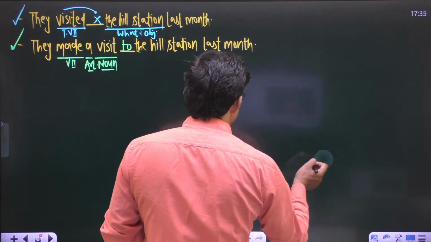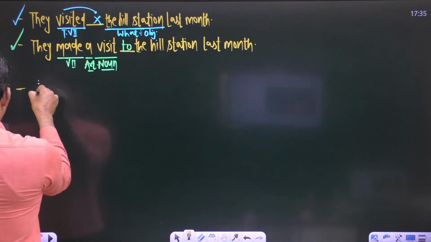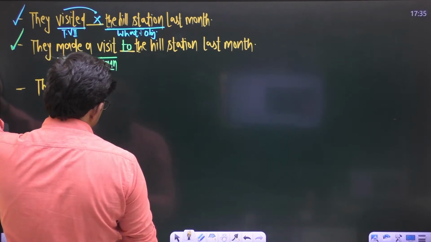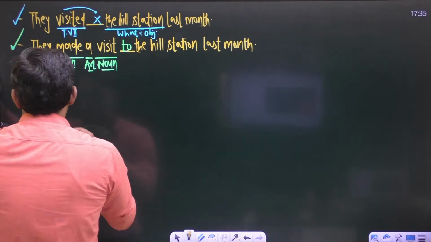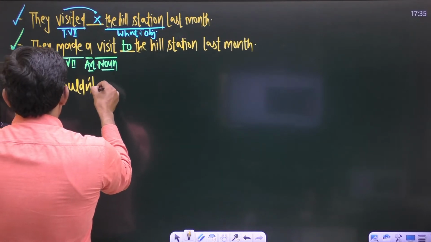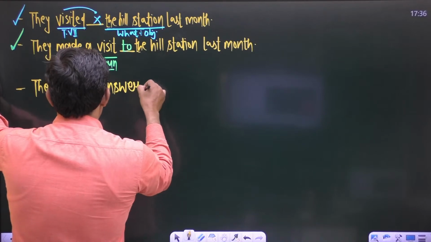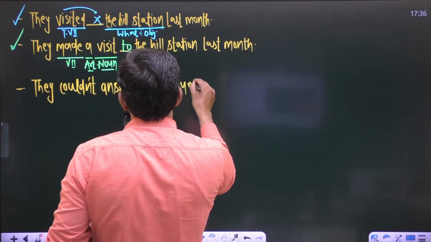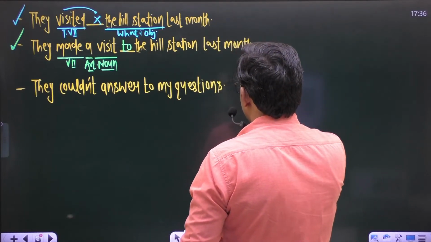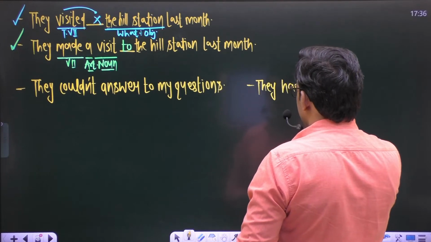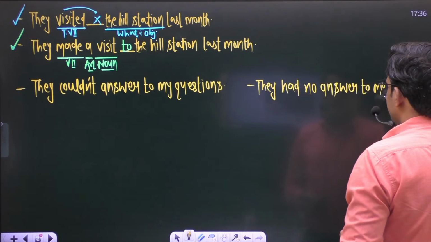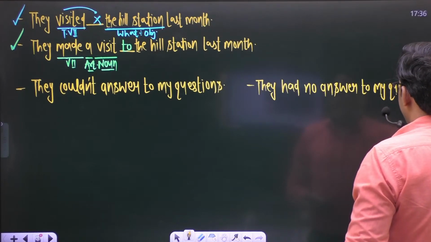If I say they could not answer to my questions, and second sentence is they had no answer to my questions, right?